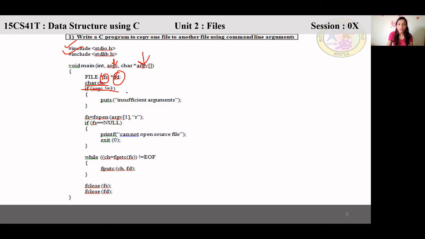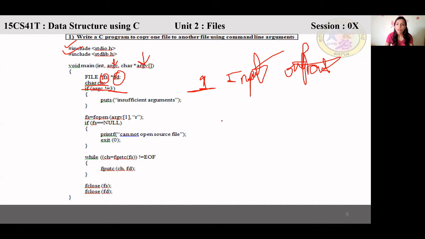See how many parameters will be required for this. Maybe the name of the file is 1. So first we should write the name of the file in the output. Then we have to copy one file into another. Maybe I want to copy the input file into the output. So like this, I should give it. Getting this?